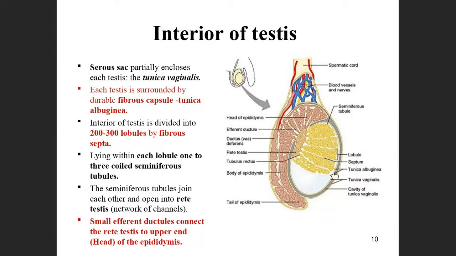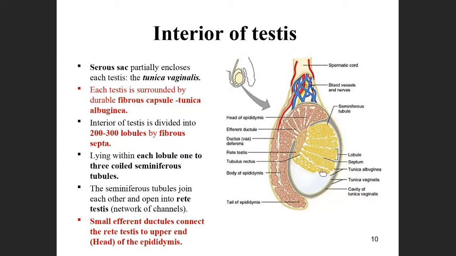This fibrous capsule is called tunica albuginea. So what are the layers? One is the sac-like serous sac, that is tunica vaginalis, and the fibrous capsule, that is tunica albuginea. So these are the coverings.